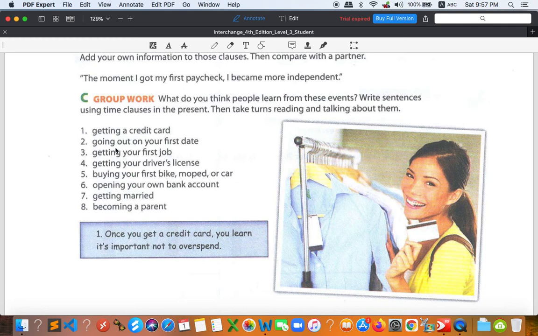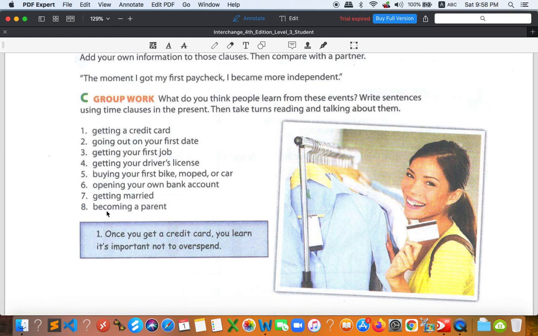Okay. Second one, going out on your first date. Getting your first job. All right. Number four, getting your driver's license. Buying your first bike, mop, or car. Opening your own bank account, getting married, or becoming a parent. All right, so this is the information that you might try using time clauses with, about your own story.